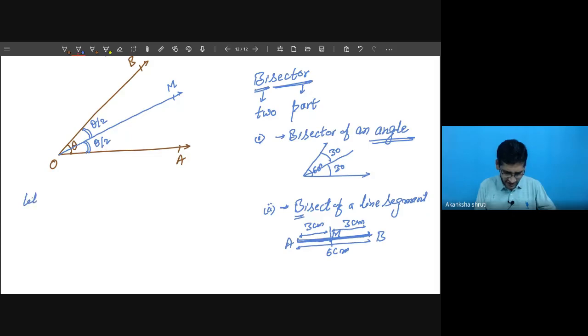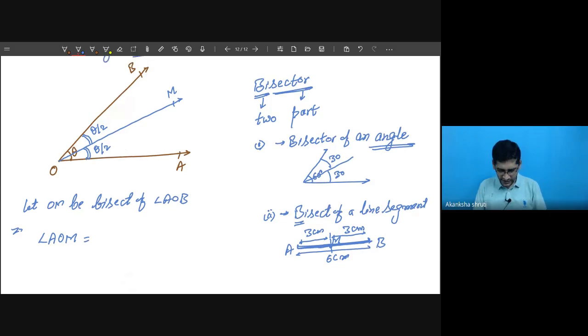Let OM be bisector of angle AOB, then what does it mean? The new angles formed will be angle AOM, and this angle will be equal to angle BOM. And both of these will be how much? Half of the total given angle, say AOB.